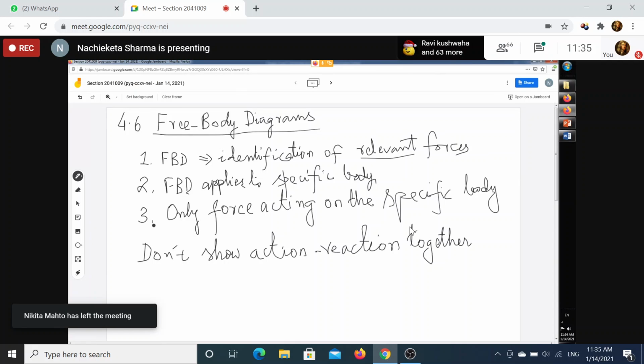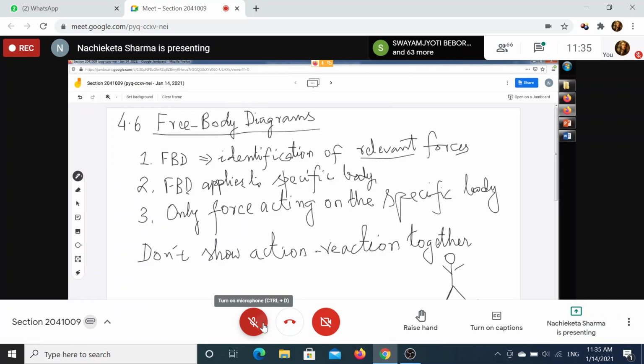So now suppose I want an example. Suppose I am standing on a platform, on a horizontal surface like this. And now I want to draw the free body diagram. How many bodies are there? Can anybody say? How many bodies are there in this simplest type of problem?